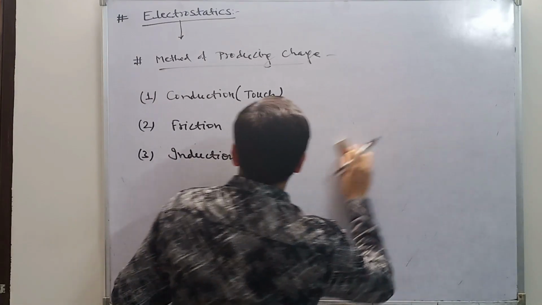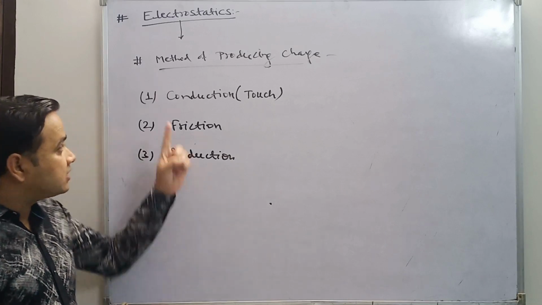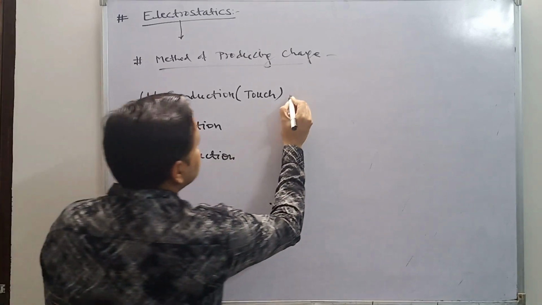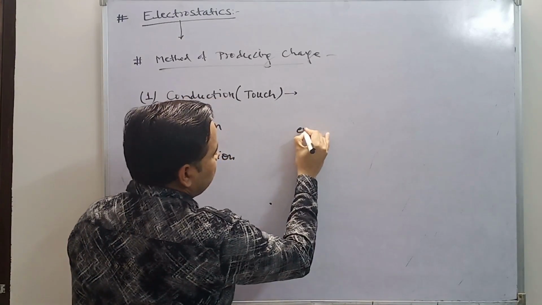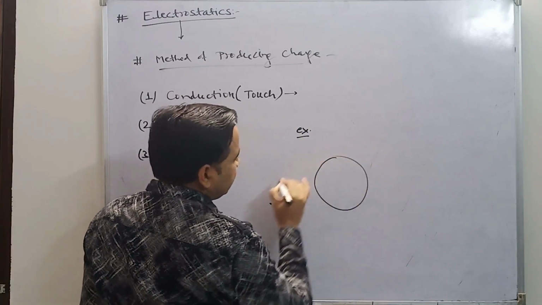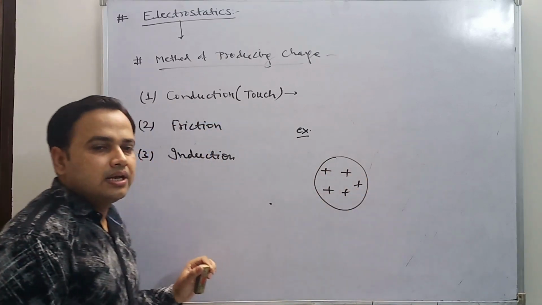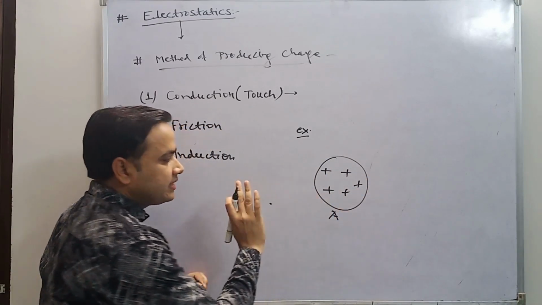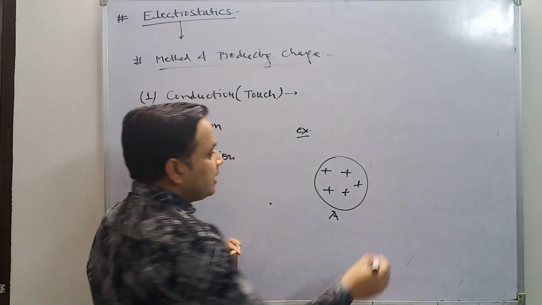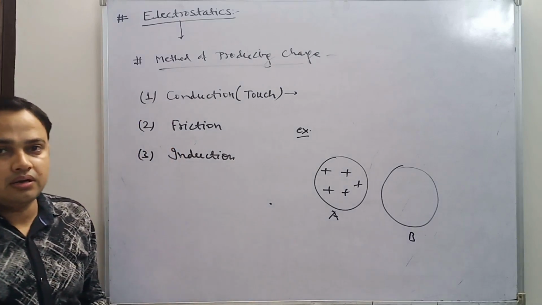So look at the first method and what the differences between these three methods are. The first one is conduction. Look at one example. Suppose this is the first body, body A, and it is positively charged, and this one is body B and it is neutral.